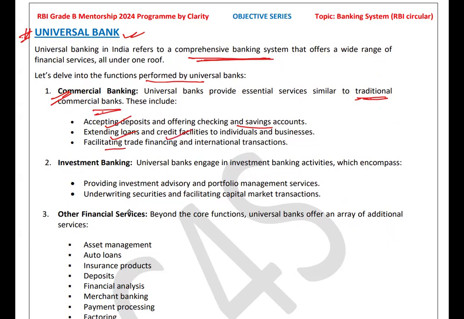facilitating trade financing and international transactions. These were some basic commercial banking services provided by the universal bank. However, they also provide investment banking services, like providing investment advisory and portfolio management services. They also provide underwriting of securities and facilitating capital market transactions.